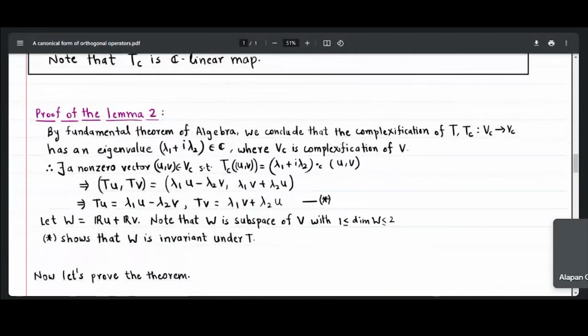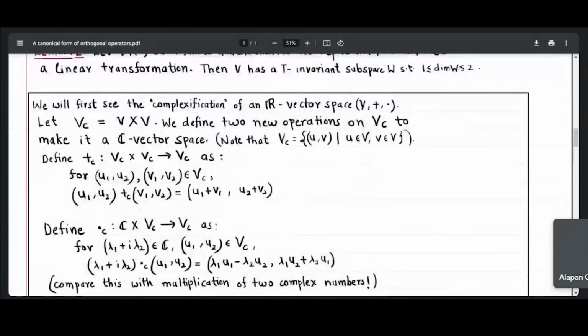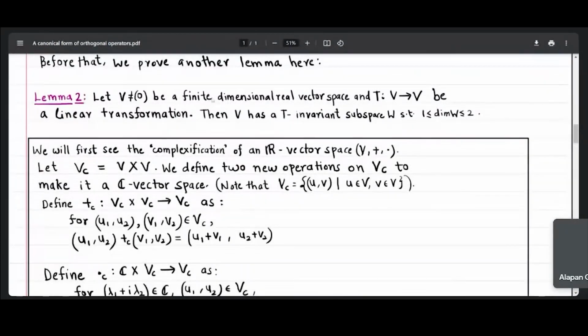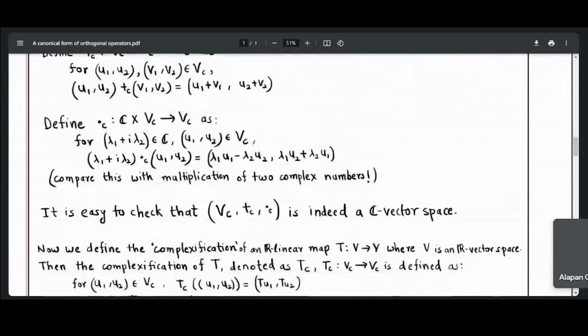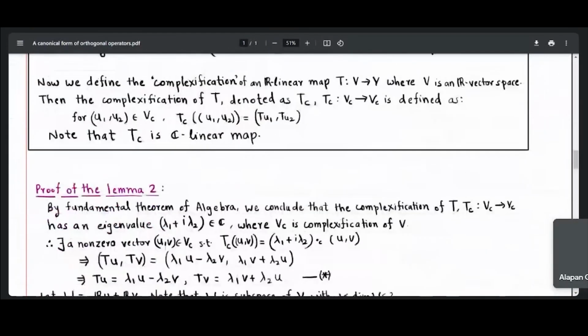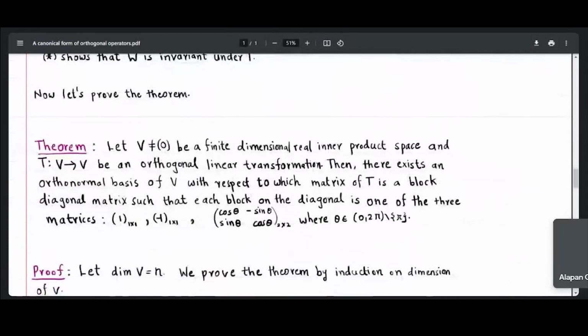So what did we prove? We proved that given a finite dimensional real vector space and an operator on it, we can always find a subspace W such that it is a T-invariant subspace of V and it has dimension either 1 or 2. So with these two lemmas, we are now ready to prove our theorem. We'll see the statement of the theorem.